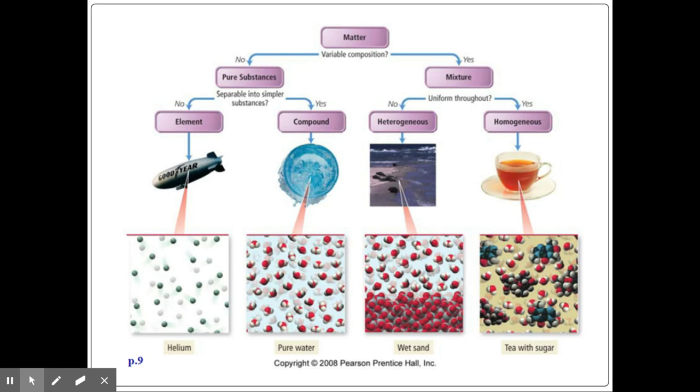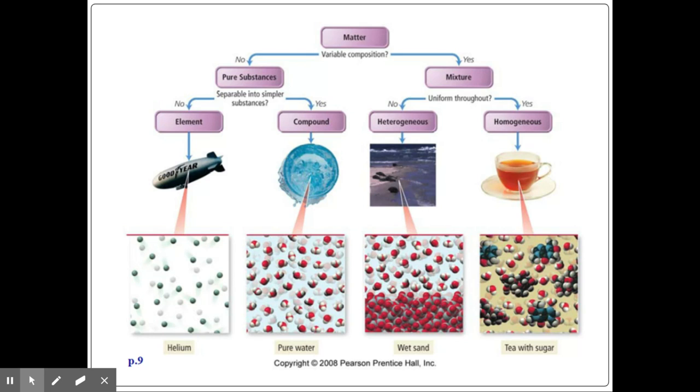So if you look at this, we have matter, this flow chart. The first thing you want to ask yourself when you're analyzing matter, which you're going to do on the next few slides, is does it have a varying composition? Okay, so if it doesn't, that's going to be a sign that you're working with a pure substance.